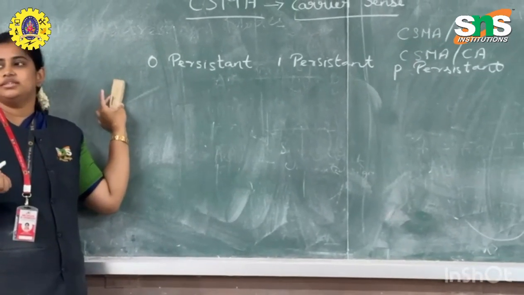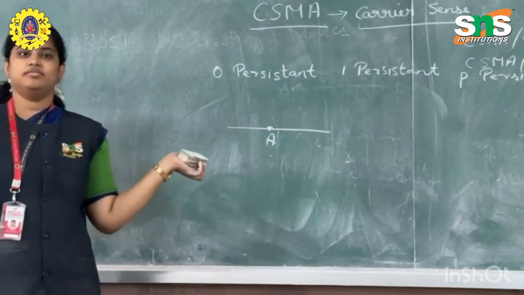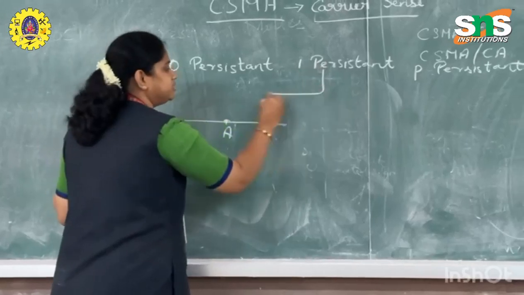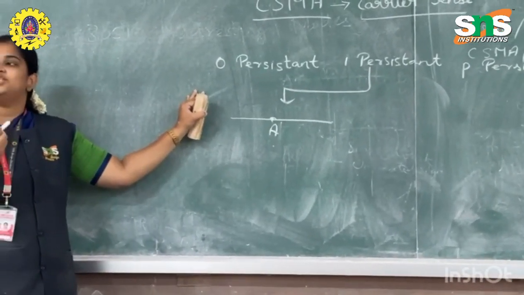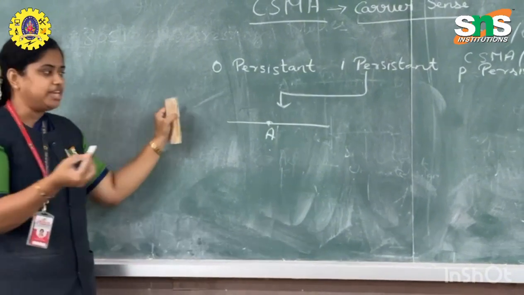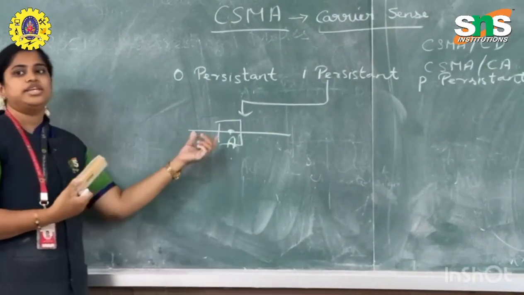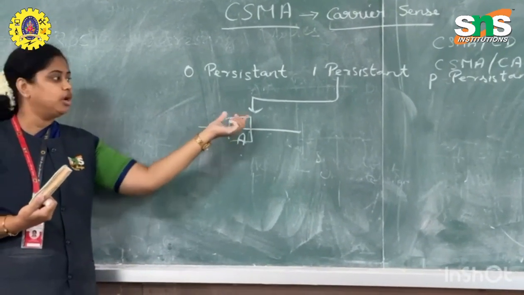What do you mean by persistent? Consistency, continuous, without giving up. First I will tell about 1 persistence. In 1 persistent, the station will be checking continuously. It senses the channel continuously to see whether it is free. That is your 1 persistence.